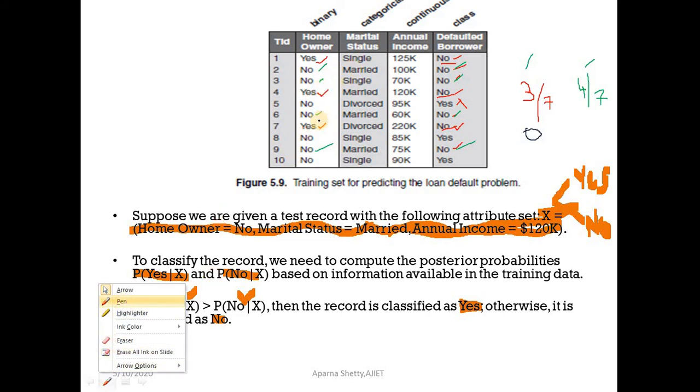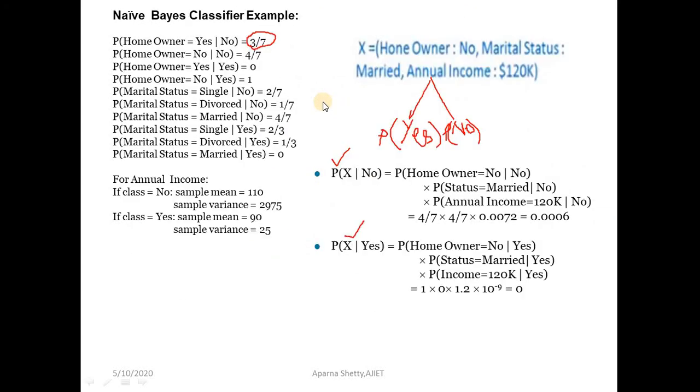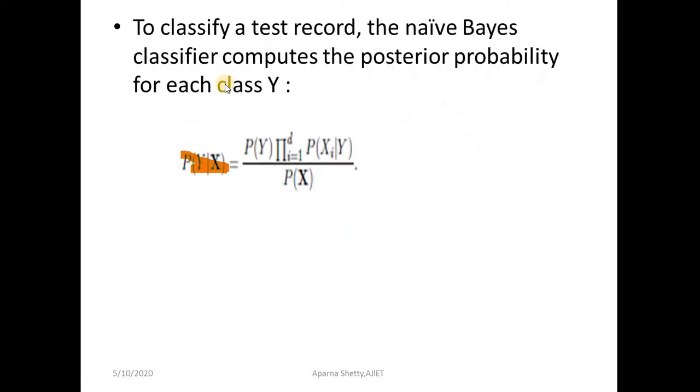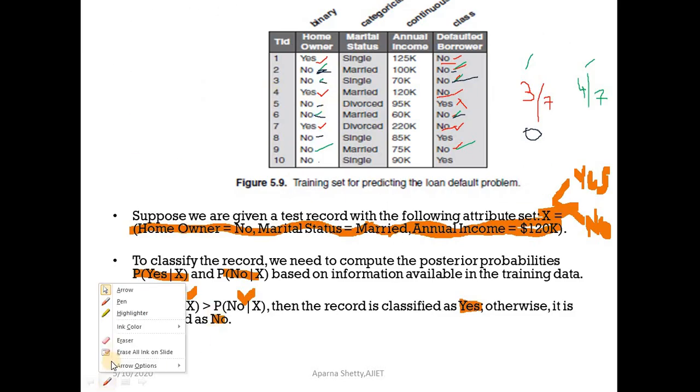So let us count here. No given yes, no given no: 1, 2, no, 3, 4. Probability of homeowner equal to no given yes: you cannot count this one, this you cannot count.